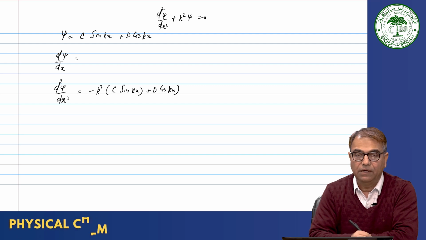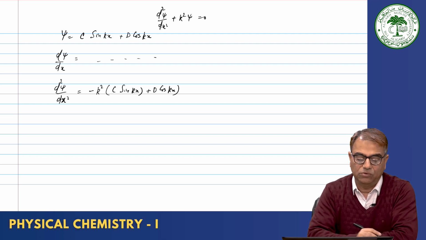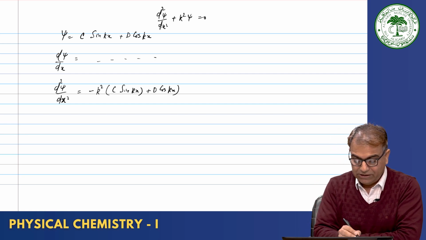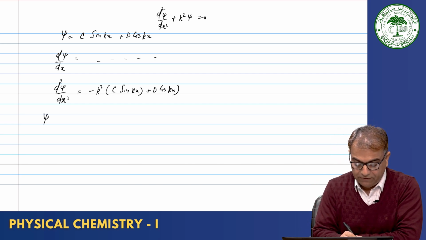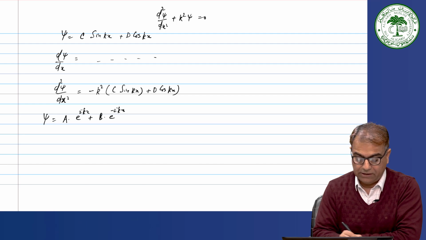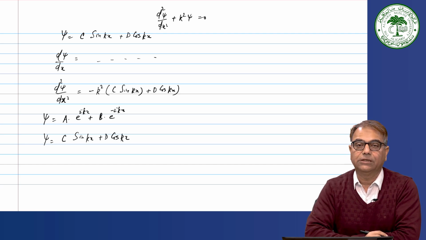Knowingly I have left this part; those of you with mathematics can do it very easily. Okay. So, two solutions we have: one is a exponential i k x plus b exponential minus i k x, and another is c sin k x plus d cos k x.